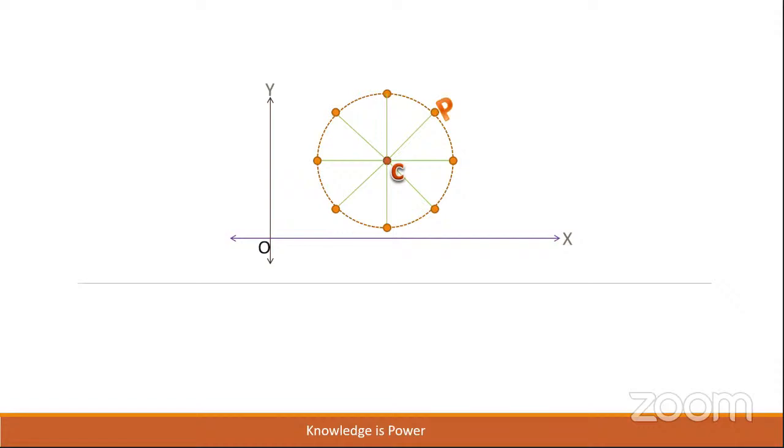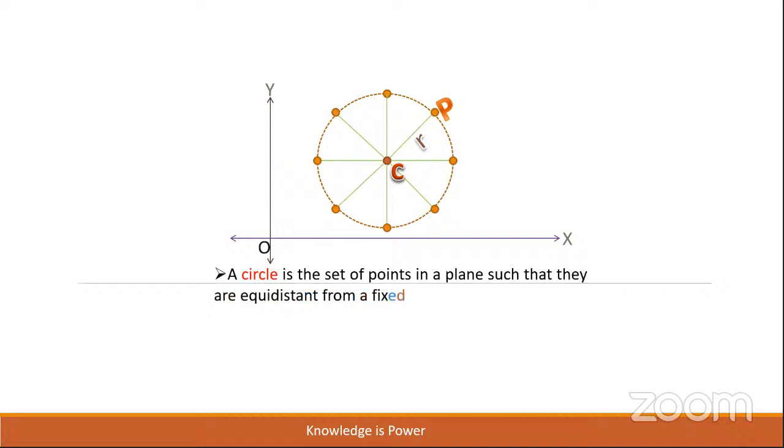The fixed point in the middle is called the center of the circle. And any point on this path, P, is chosen. Then the locus of P is a circle. And the constant distance, if we represent CP equal to r, r is called the radius of the circle.